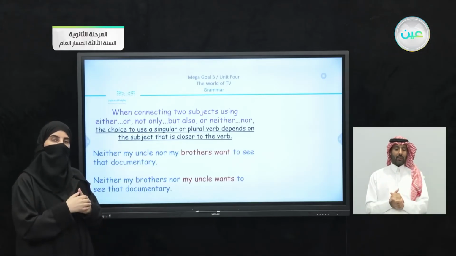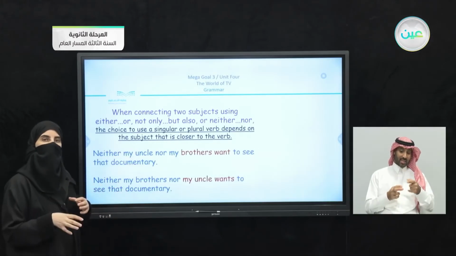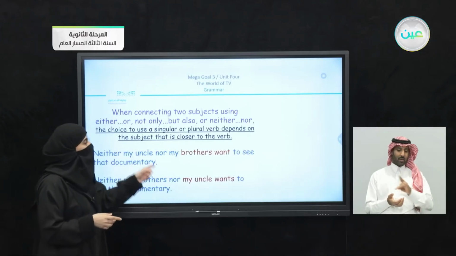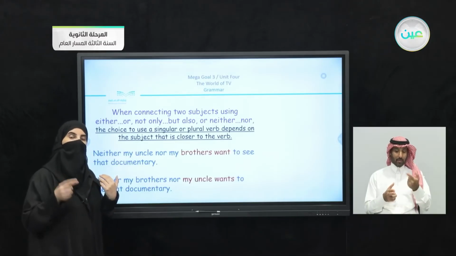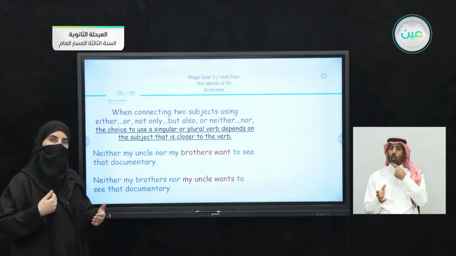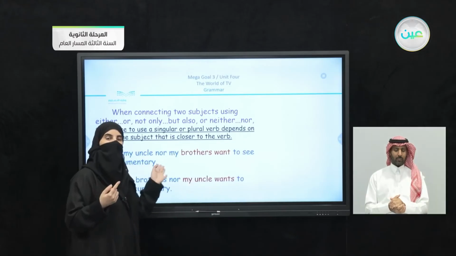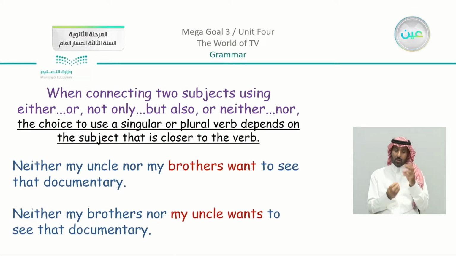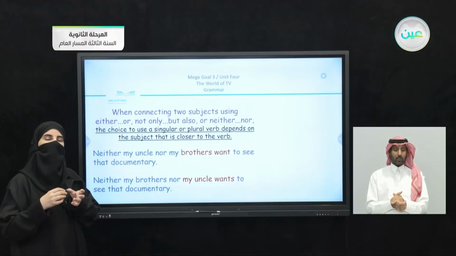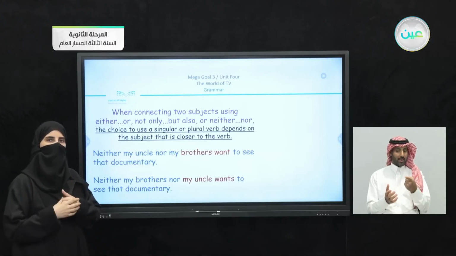The opposite: you can see we have the same sentence, but I changed the place of the nouns. We have here "neither my brothers nor my uncle." So I started with the plural, and then I have my uncle, which is singular. This time, because the last noun was singular, I added the S to the verb because it is the singular form: "neither my brothers nor my uncle wants to see that documentary." So the last part, or the second part of the sentence, is the one that decides the correct form of the verb we're going to use.